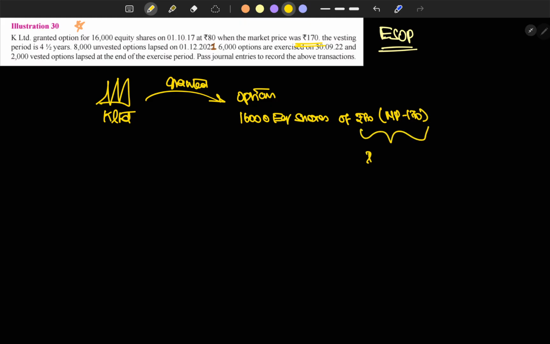So the intrinsic value is the value which has to be covered by the company. So this is the cost. From the employee perspective, they are going to get it as a gain, and from the company perspective, this will be an expense. So 170 minus 80, which is 90. So 90 is the intrinsic value.